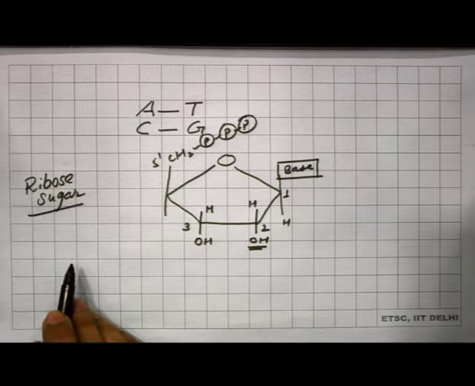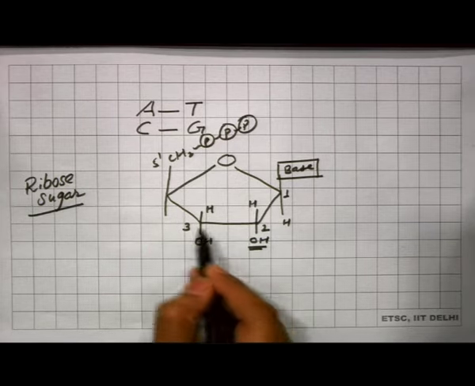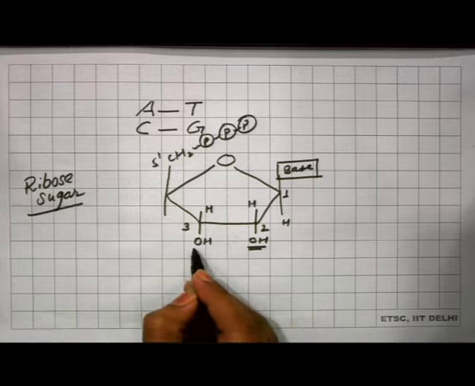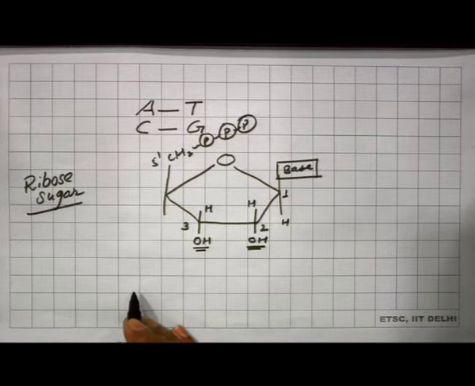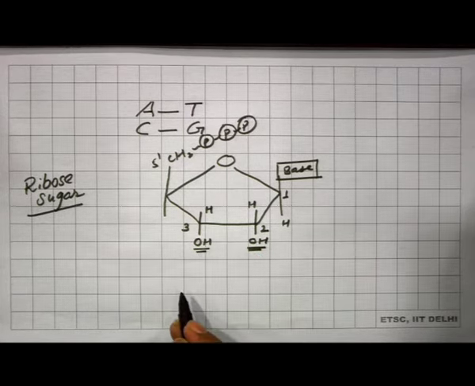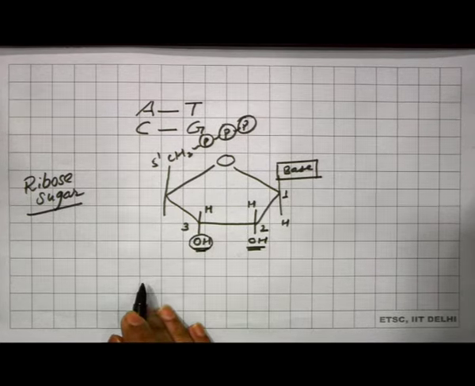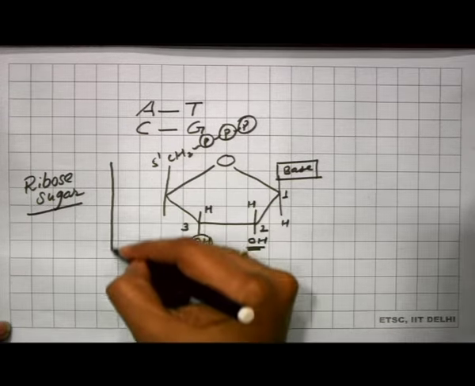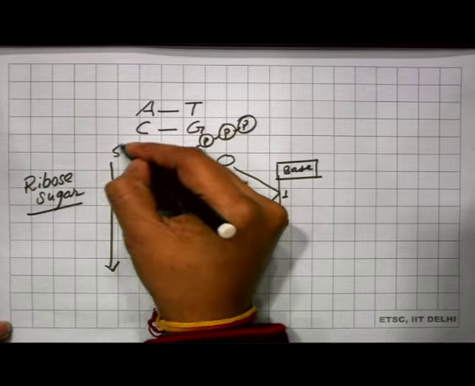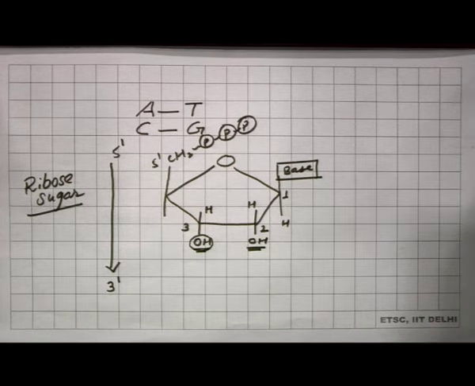But in case of RNA, ribose sugar is there, and in ribose sugar at second number and third number of carbon they have an OH group, and RNA polymerase is able to add the nucleotides at the third number of carbon having the free OH group to form the phosphodiester bond, and because of this the direction of transcription will be 5 prime to 3 prime. So, I think the question will be very much clear for you.